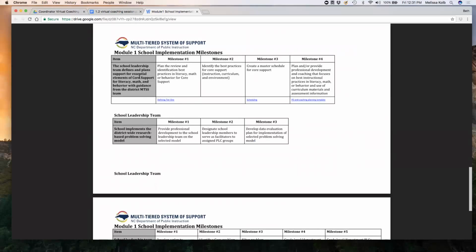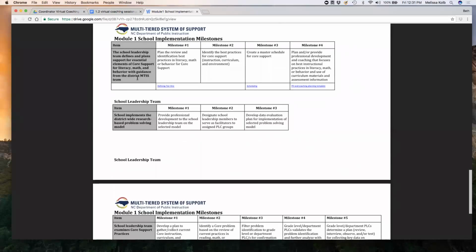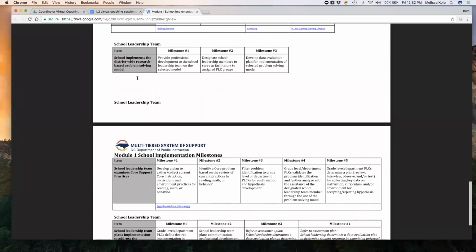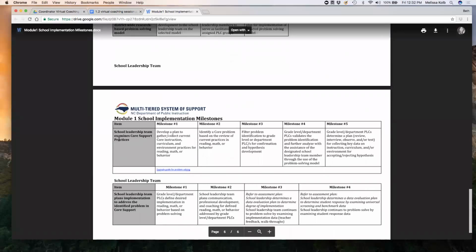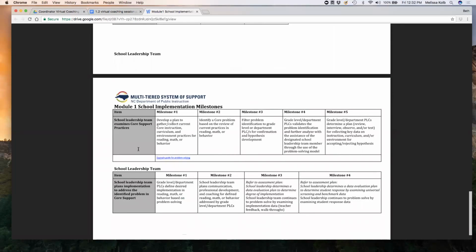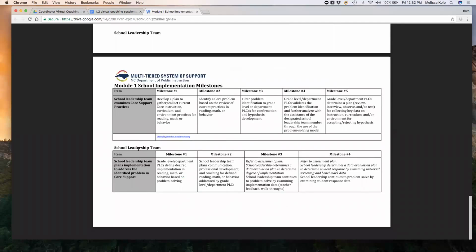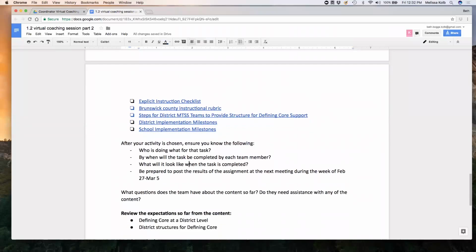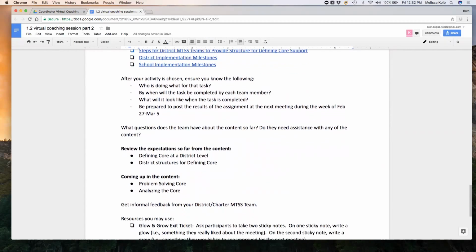And then also, whether you are looking at if your school leadership team defines and plans support for essential elements of core. So do we review and identify best practices in literacy, math, and behavior? And then also, do we develop a plan to gather, collect, and think about our current core instruction, the curriculum, and the practices that we use for reading, math, and behavior? So just a way to tie in those milestones to the work that you're currently doing.